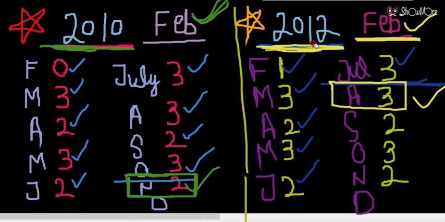But students, if the examiner asks about the calendar of the January month, then you have to take care of the year, whether it is an ordinary or a leap year. If the examiner asks you about the calendar of the February month, then you have to take care that it is a normal year or a leap year. I hope this is clear.